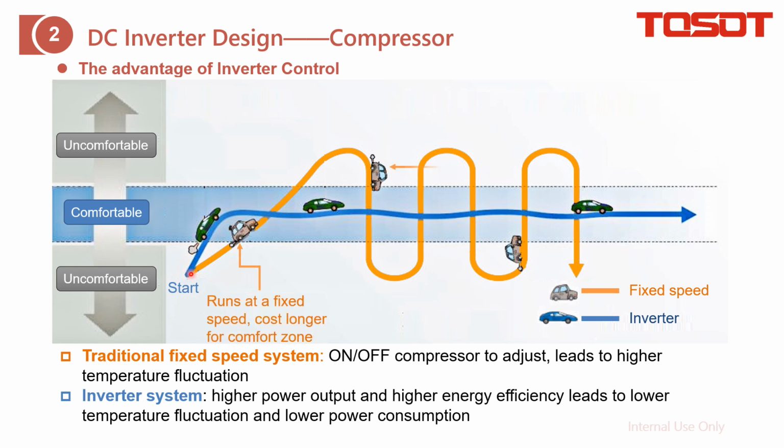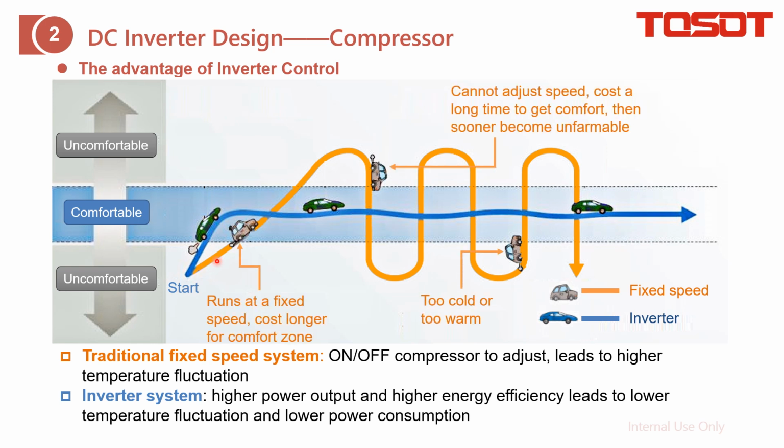So for the fixed speed, as it cannot adjust the speed at the very beginning, even when the temperature difference between the sensed temperature and your set point is huge, it just needs a long time to reach the comfortable zone. And after that, it will just exit this zone as it cannot adjust the speed.